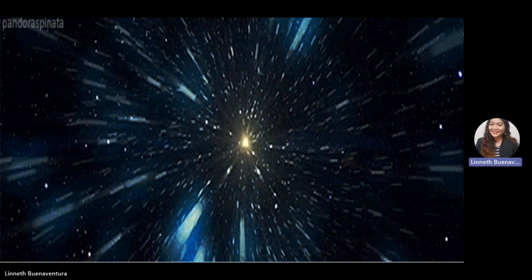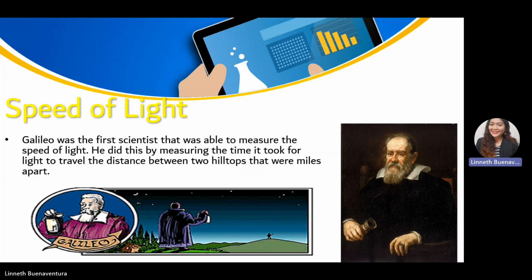So now let's proceed to the second part of our week number 4, which is the speed of light. The first scientist who studied or measured the speed of light is our well-known scientist, Galileo Galilei.